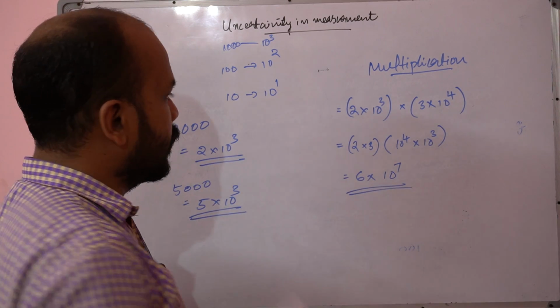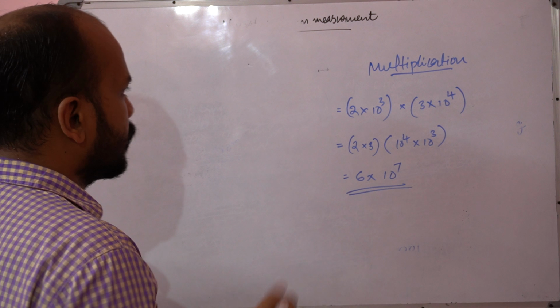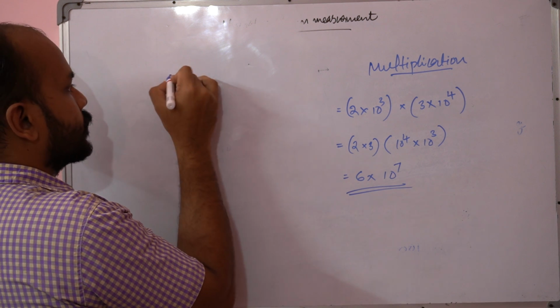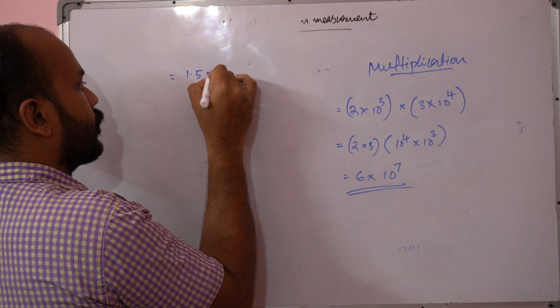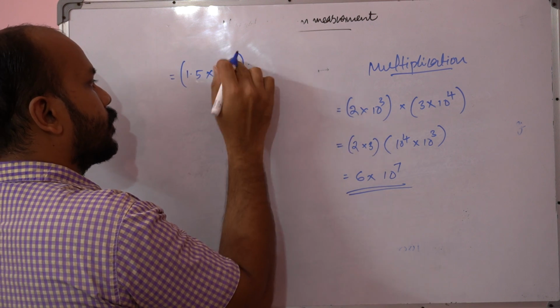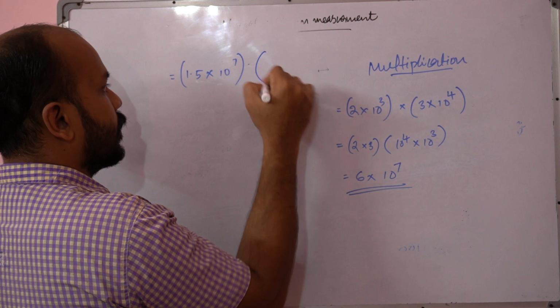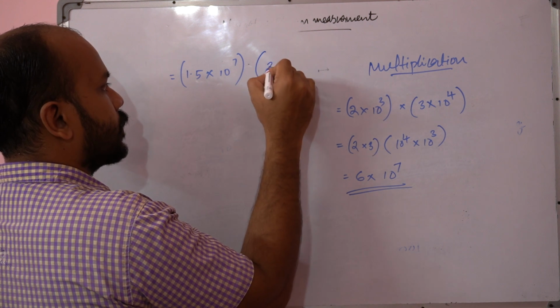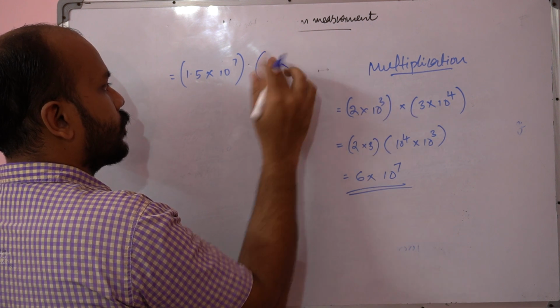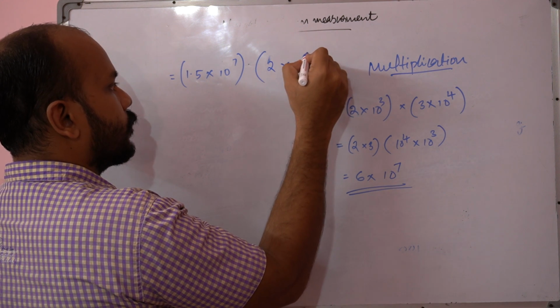Let me give one more example. Take 1.5 × 10^7 times 2 × 10^5.